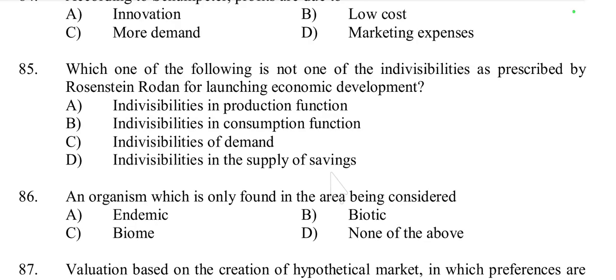So indivisibility in production function is there, and indivisibility of demand is also there, and in supply of saving also, but only indivisibility in consumption function is not there in the Rosenstein-Rodin model. Rosenstein-Rodin emphasizes indivisibility in production, demand and saving, but consumption function indivisibility is not a part of his theory. So B is the right answer.